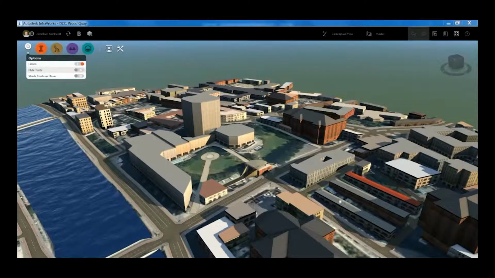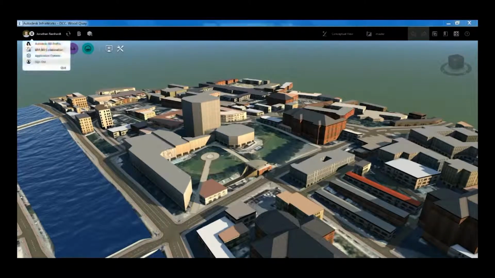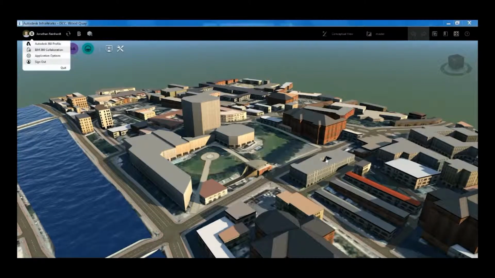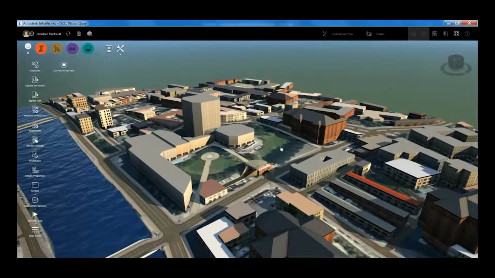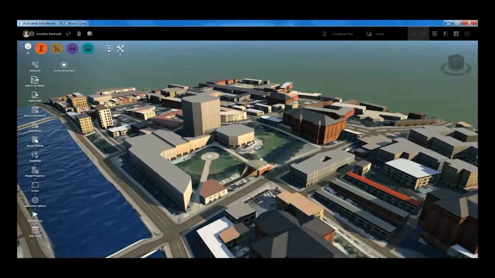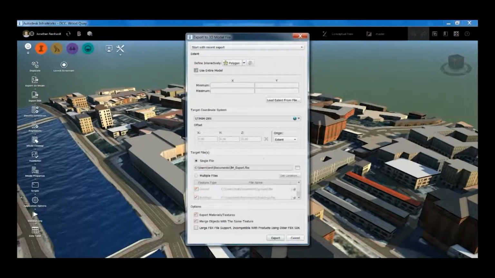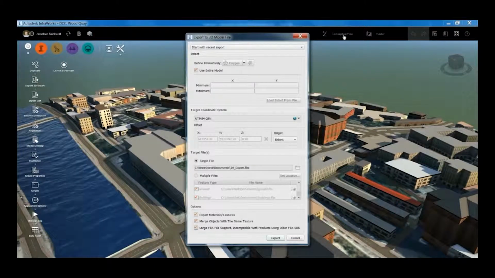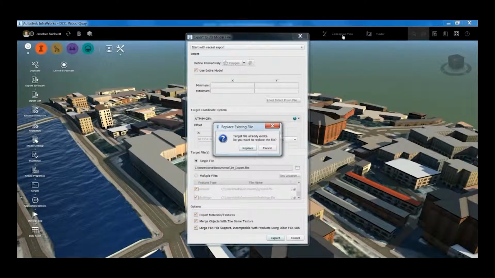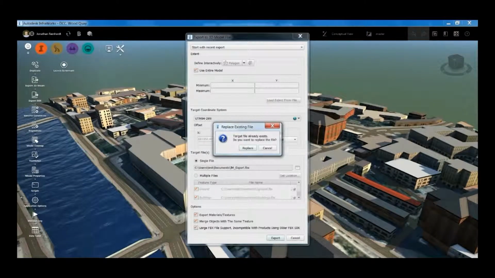and you can see you can select the buildings as well. It also gives you some of the names of the buildings or landmarks as well. And to export it, you just go to Export 3D Model and export it entirely, the entire model, or you can just select a certain area to export as well. So I'm just going to replace the previous file that I've exported.